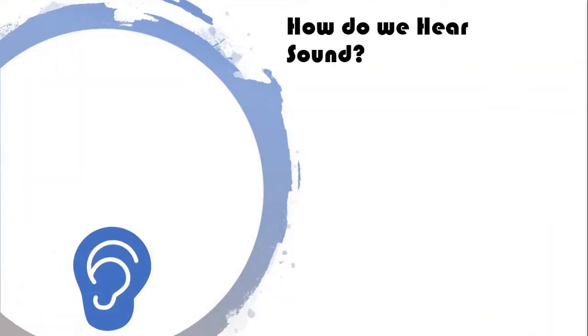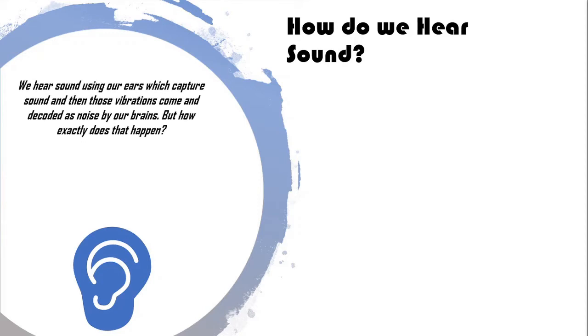How do we hear sound? We hear sound using our ears, which capture sound, and then those vibrations come and get decoded as noise by our brain. But how exactly does that happen?